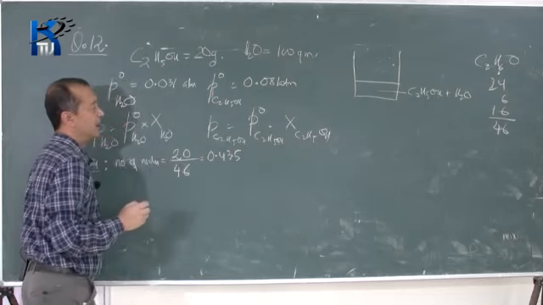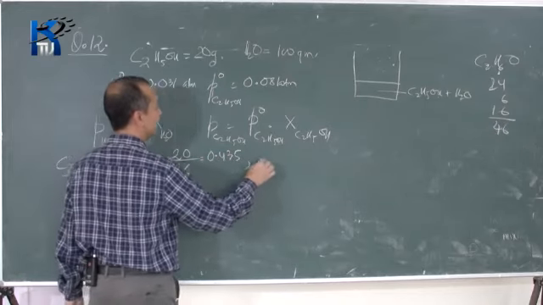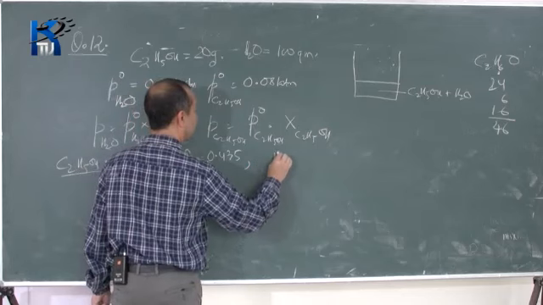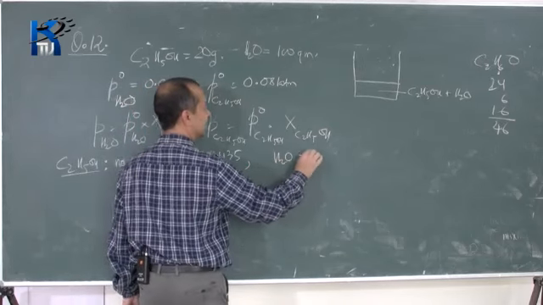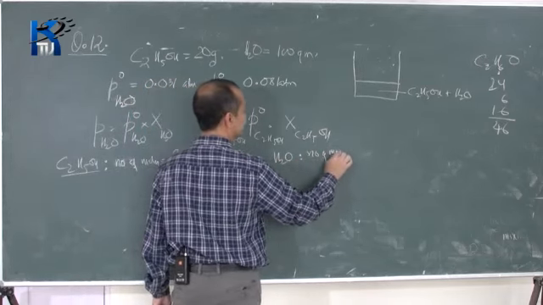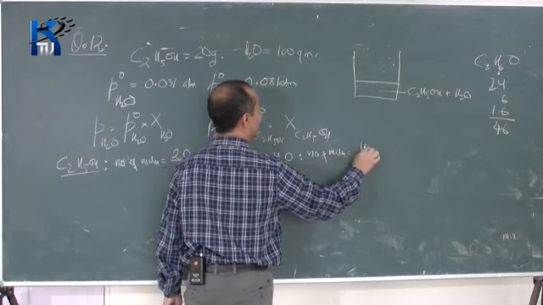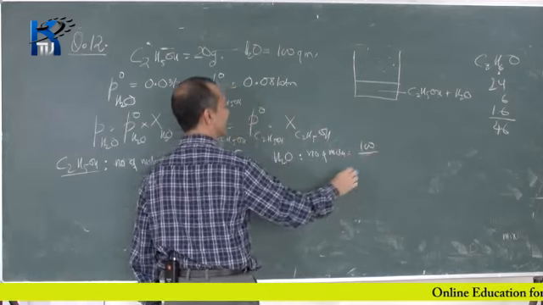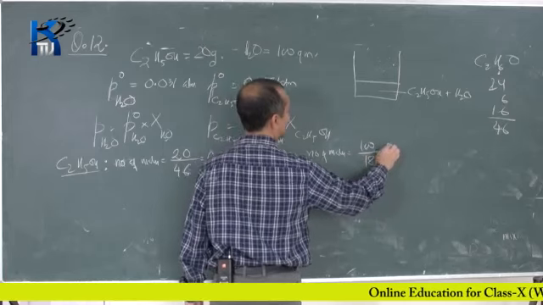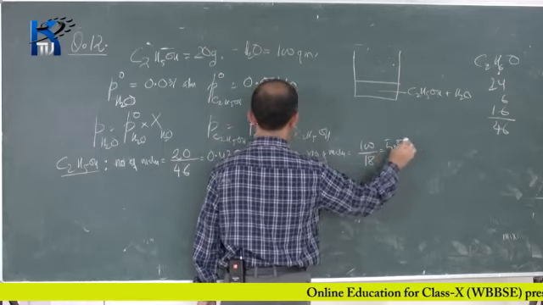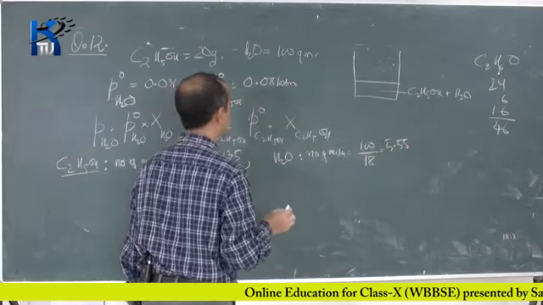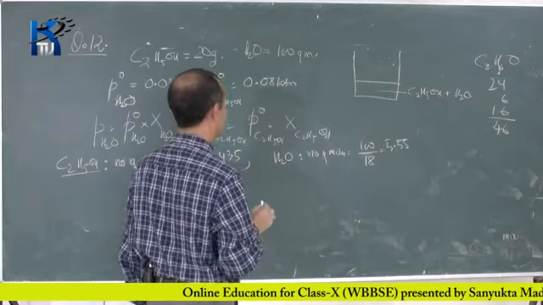In the same way, for water, the number of moles will be 100 divided by the molecular weight, which is 18. So the answer is 5.55.